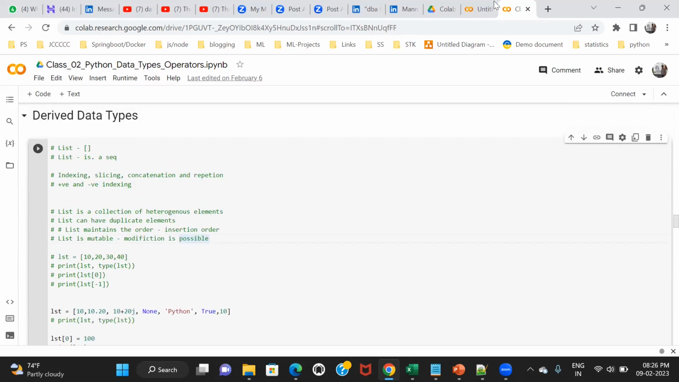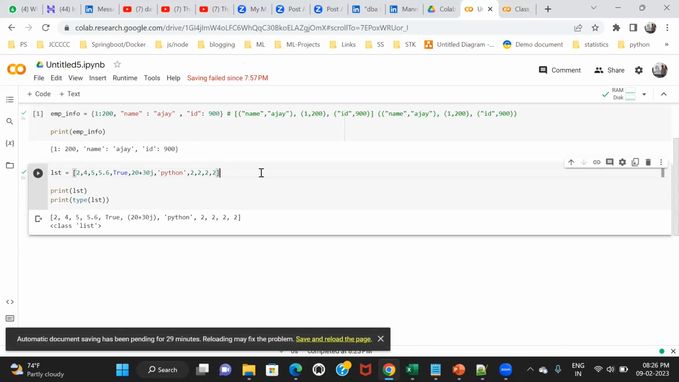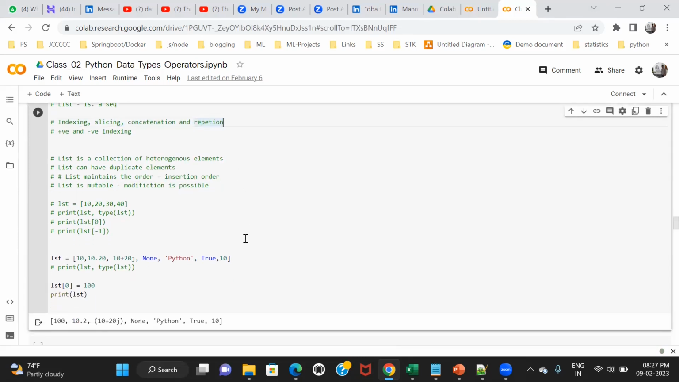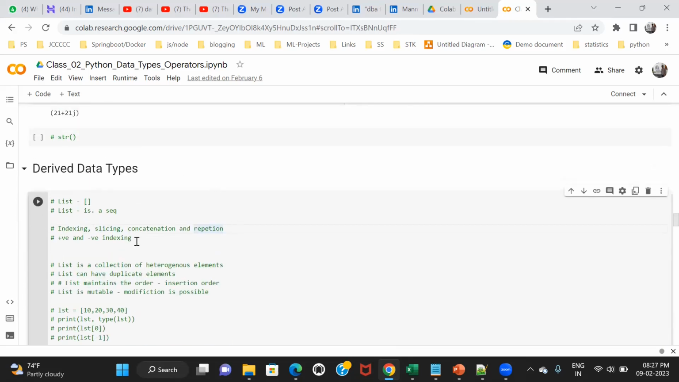Okay. Now in this list, let's suppose I created this list. So in this list, what operations can I perform, what can I do basically on this list? So there are a couple of operations you can perform. These are called indexing, slicing, concatenation, and repetition. So these are the 4 operations you can perform on any list. We will see them one by one. What is indexing, what is slicing, what is concatenation, what is repetition. So these are the 4 operations we can perform on the list. Any doubt?